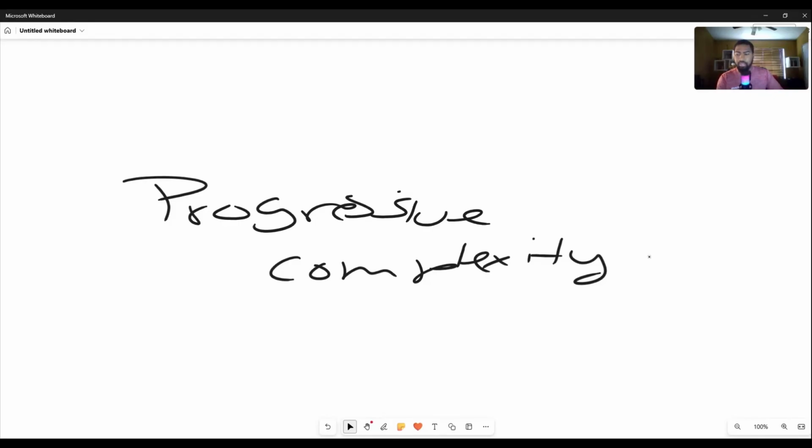Now, when you think of progressive complexity, I want you to think of also your own brain, right? AI itself is your external brain, and you don't want to overload it with information.